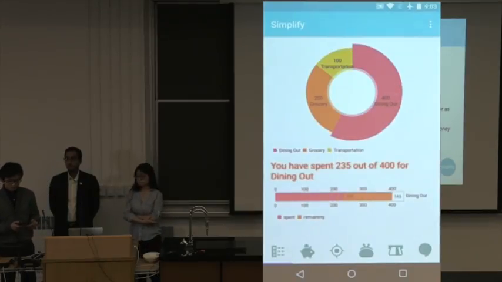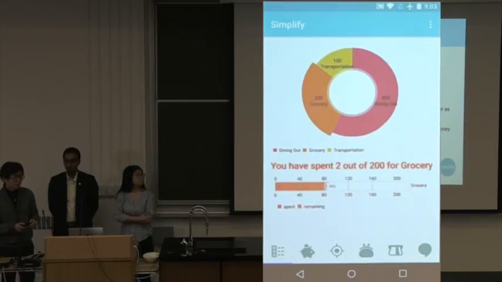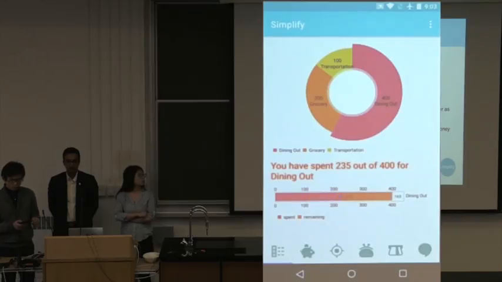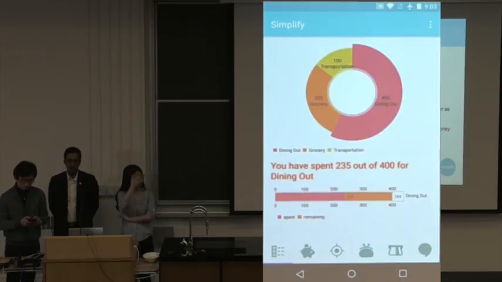Once Jennifer has successfully logged in, the pie graph shows the budget information. She can tap on it to view particular categories, and it will show how much she already spent and what's the total money she's allowed to spend in this month. To check these values, we have the budget checking tools.